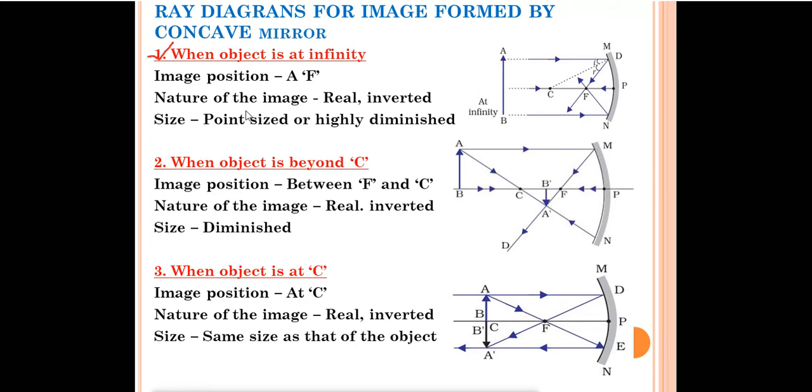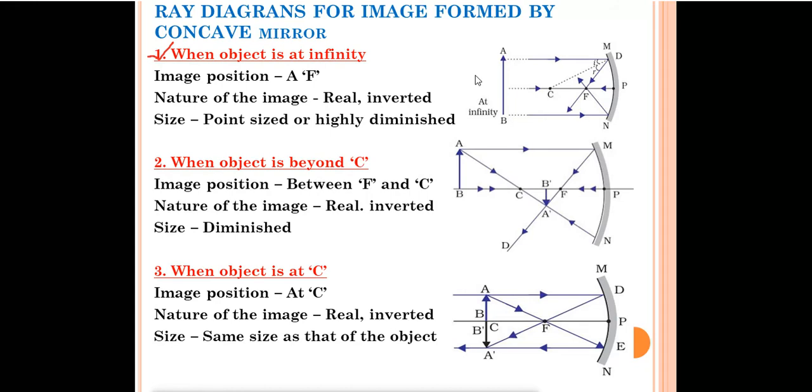diagram for a concave mirror when the object is at infinity. Draw the ray diagram for a concave mirror when the object is at C. So you should remember all this. If you practice 2-3 times, you will learn the diagrams. Okay, the first case is when the object is at infinity.